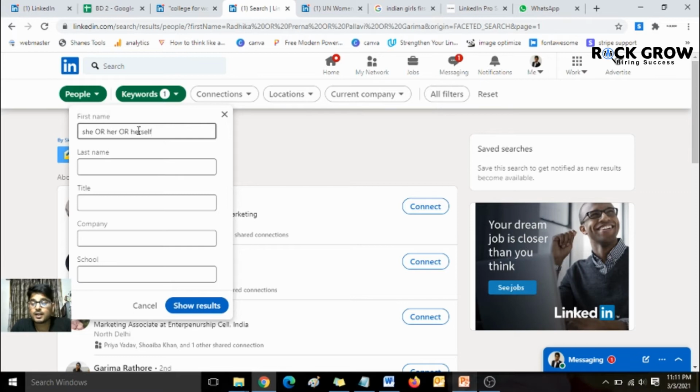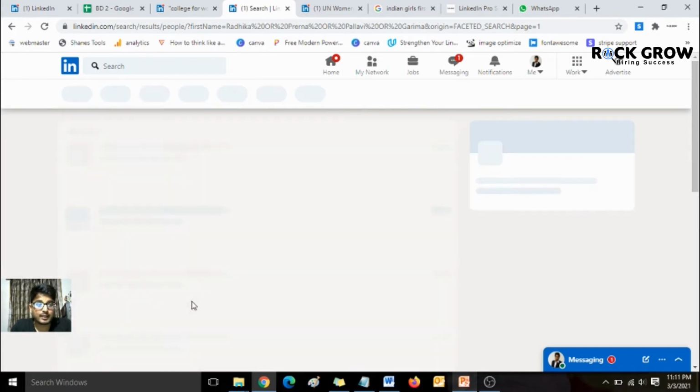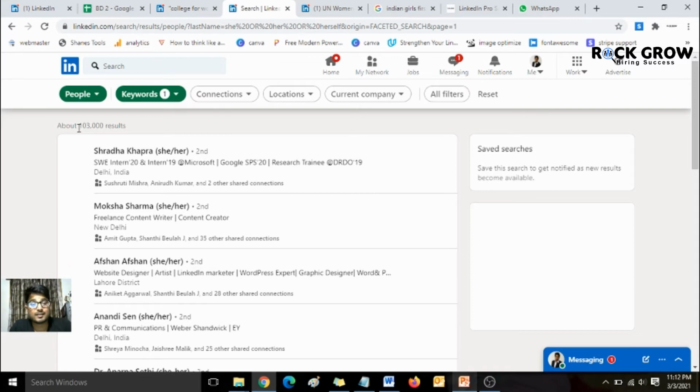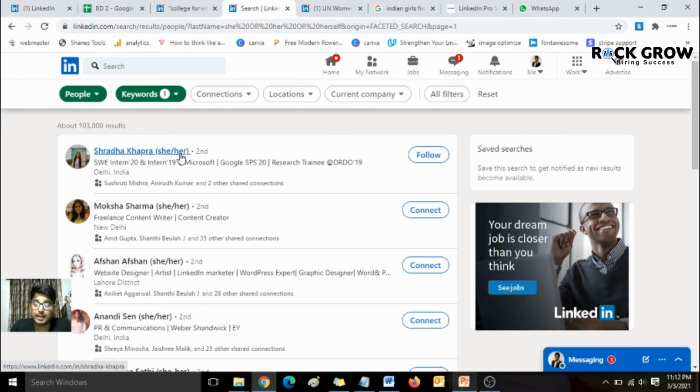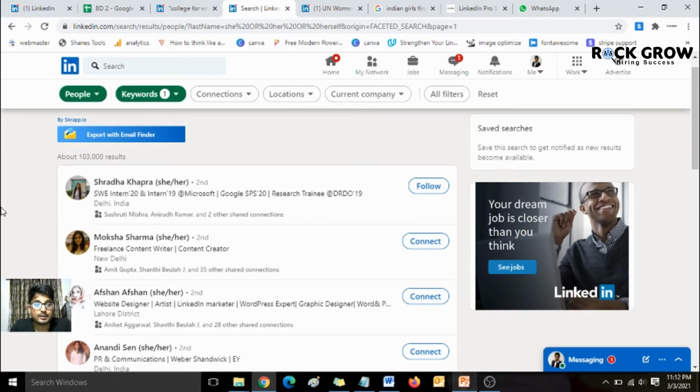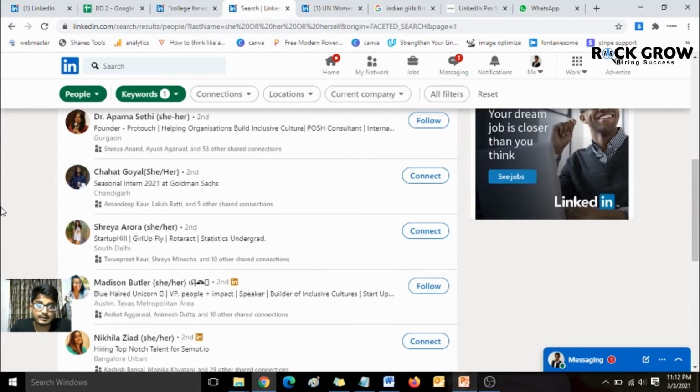They may use such a term in their first name or it could be in their last name. Generally it is in their last name. So let's see how many hits we are going to get. Oh my God, we are getting around 1 lakh plus hits using this particular search term as well. So this is another way to go about searching for women or girls on LinkedIn.